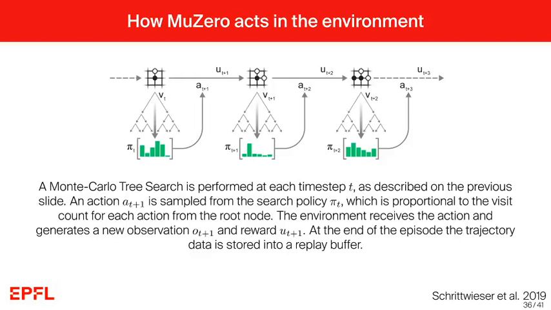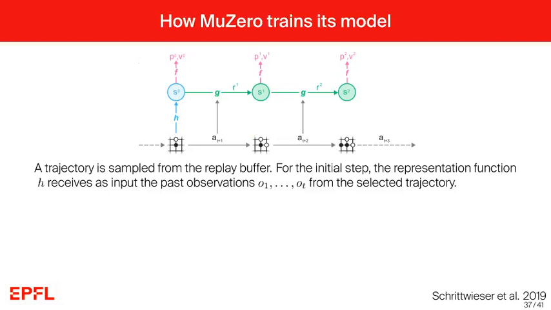Actually, this replay buffer is really just to train afterwards the functions g, h, and f. So this is how these functions are trained. A trajectory is sampled from the replay buffer, and for the initial step, the representation function h receives as input the past observations o1 to ot from the selected trajectory.